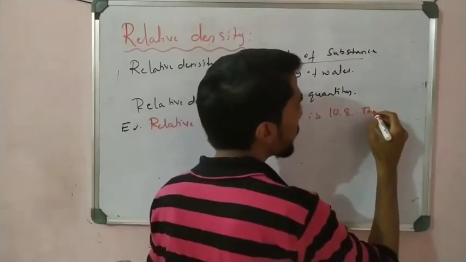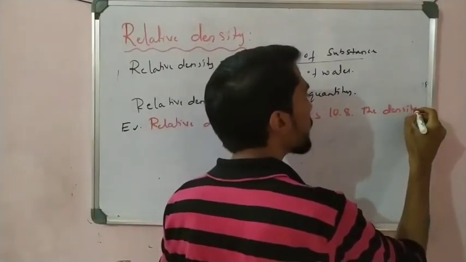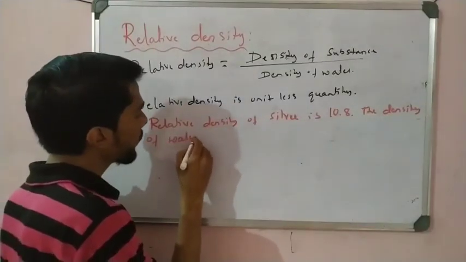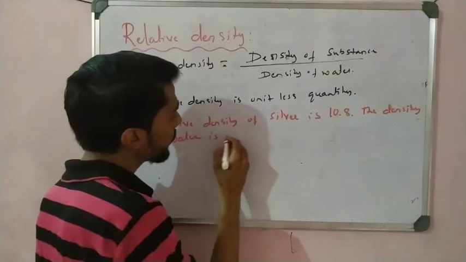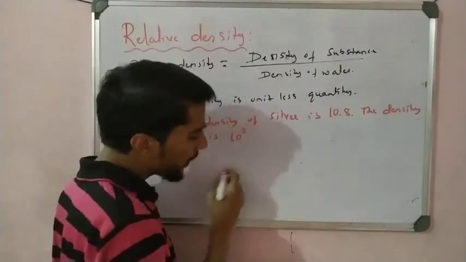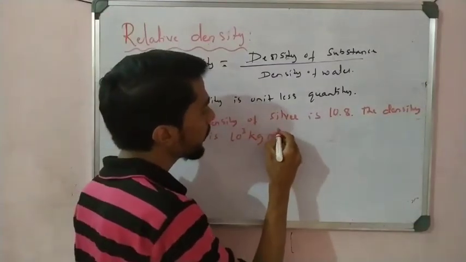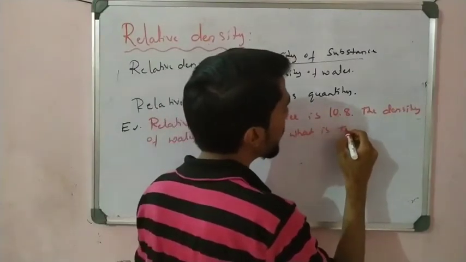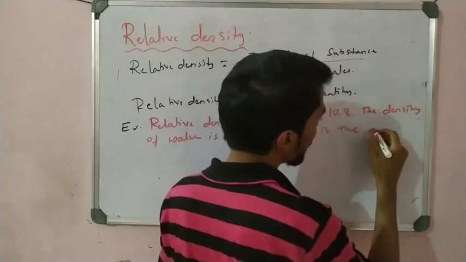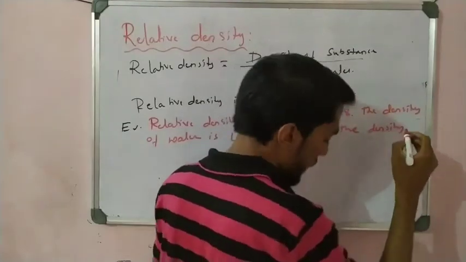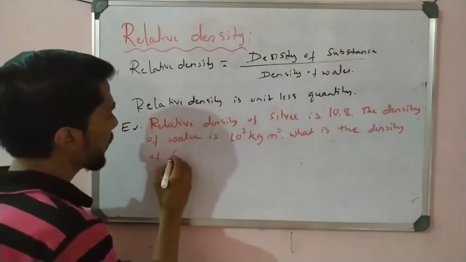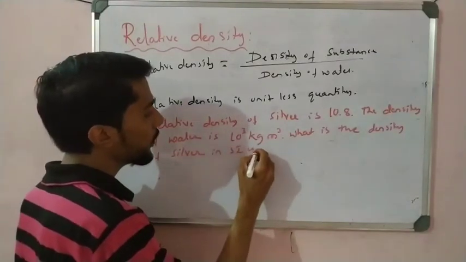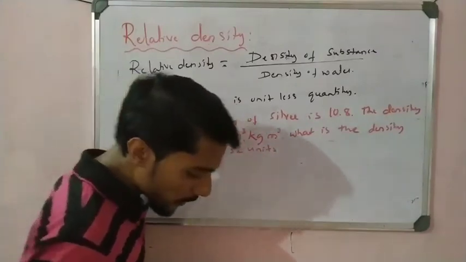The density of water is 10 to the power 3 kg per meter cube. What is the density of silver in SI units? Okay, in SI units.